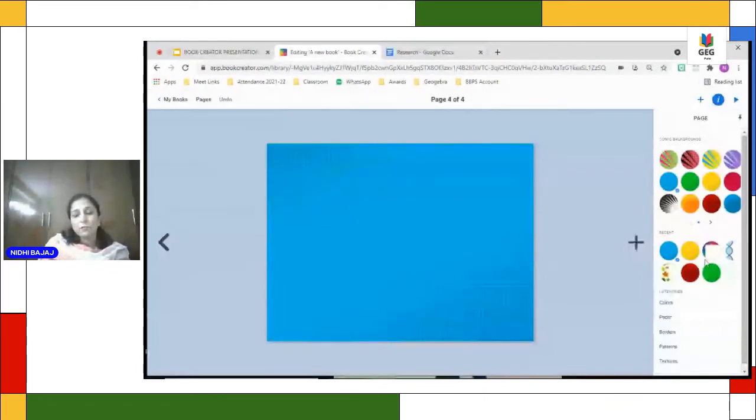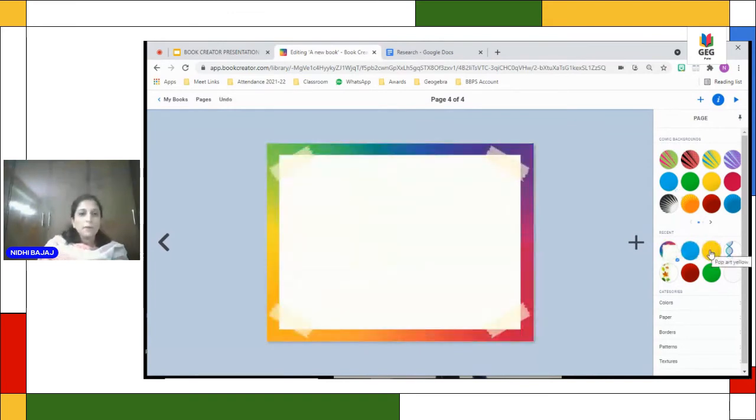If I want, I can change the format, any format if I want to, or you can keep the same as you wish. So I am choosing this one. I think I don't need to put any templates here. So I'm just going like this.